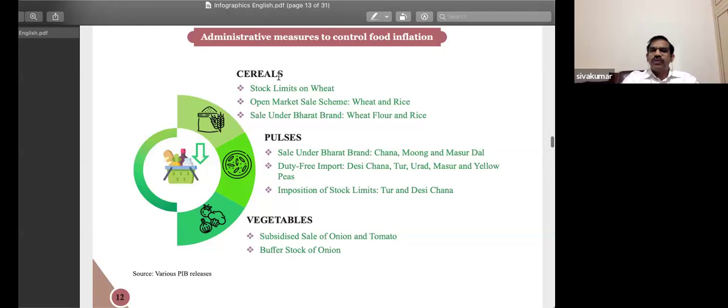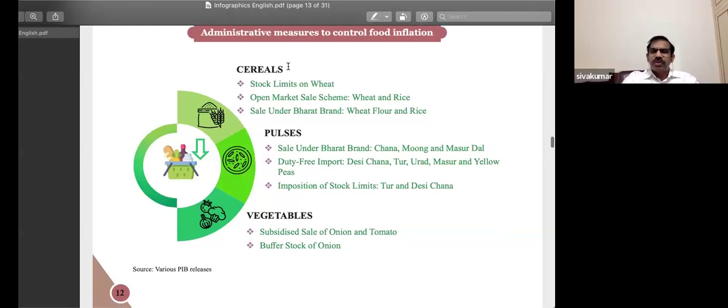So impose stock limits. Because we are running out of time, here are some measures. When it comes to cereals, stock limit on wheat. So the government imposes a stock limit. Generally when there is shortage, traders might end up hoarding, and by creating artificial shortage, they might charge exorbitant prices. I mean, they might manipulate price. So the government imposes a limit on hoarding, stock limits.